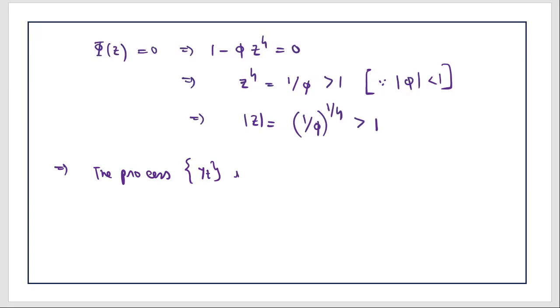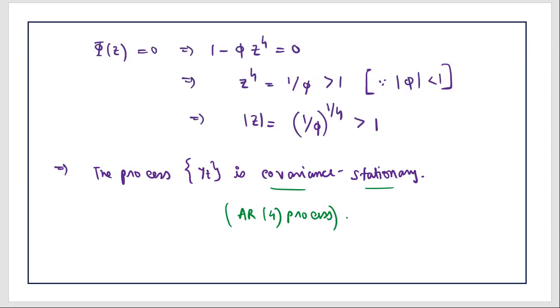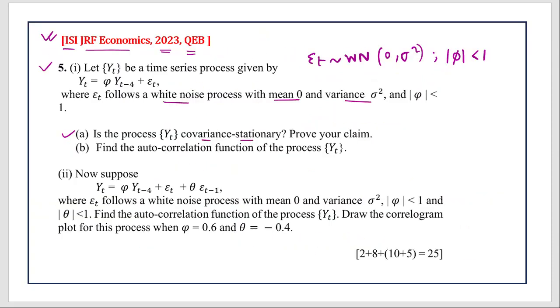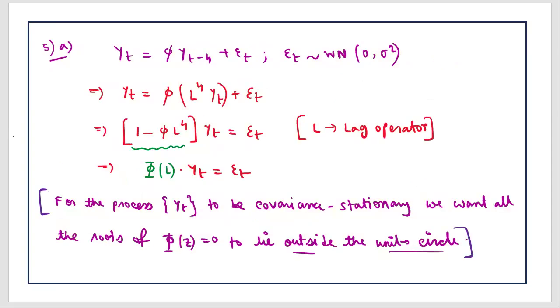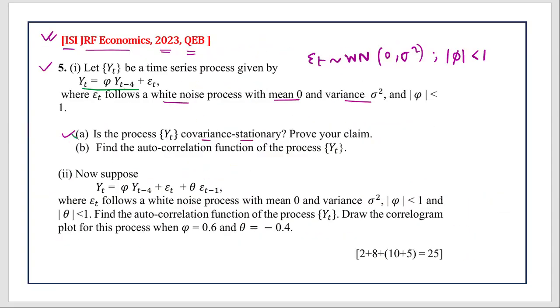yt is covariance stationary, right? The process is covariance stationary, and this is how you check the first portion. And not only that, it is an AR4 process. If you see the structure in the question, this is the model. So see, the maximum lag value that is here is 4. So that is why it is an AR4 process, and it is the own lag value, not the epsilon terms. The own lag value, the maximum value is 4. So it is a covariance stationary process and it is an AR4 process. And this is how you solve the first part of this question, which is part A.